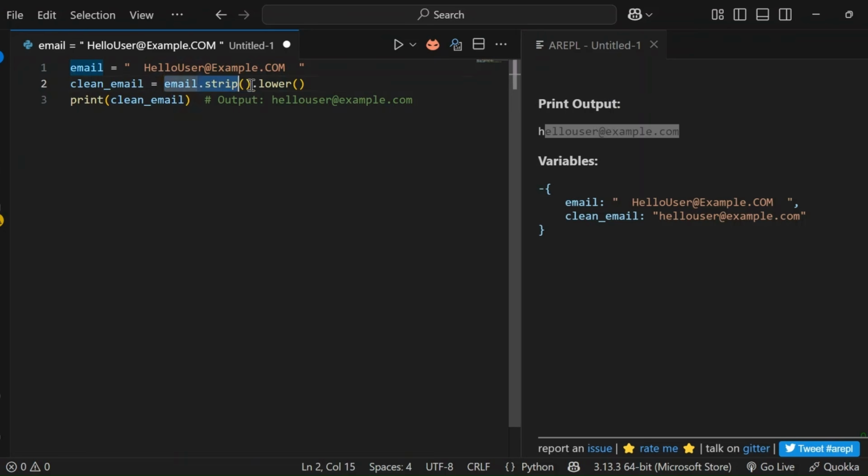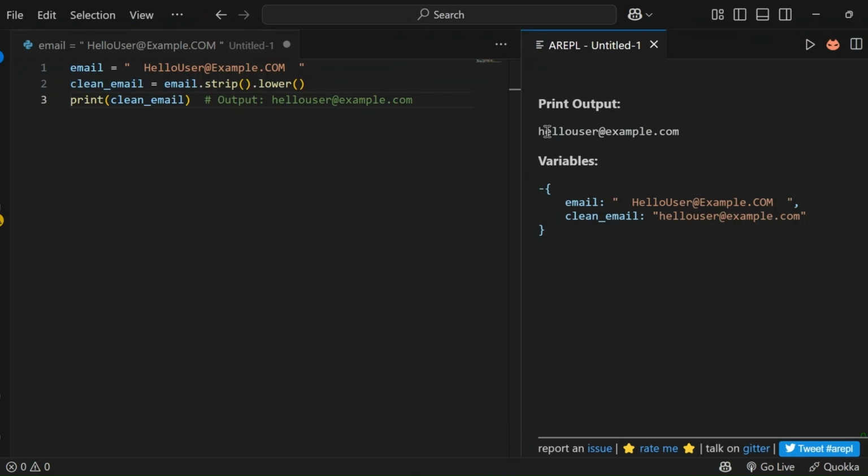When we use email.strip().lower(), it first removes all the spaces and then converts everything to lowercase. The final result is stored in the variable clean_email. When we print it out, it gives the output hello user at the rate example.com, removing all the spaces at the start and end of the string and converting everything to lowercase.